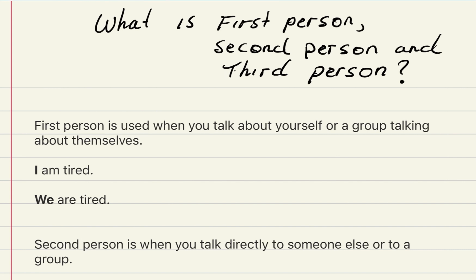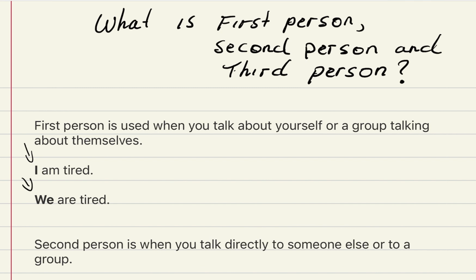And if it's a group, you can say we. We are tired. We are smart. We are intelligent. We are working. So I and we, anytime you're talking about yourself or a group is talking about themselves, it's first person. So just remember, for first person, it's about you. These are the main pronouns, I and we. As long as you see those pronouns, it's usually first person.